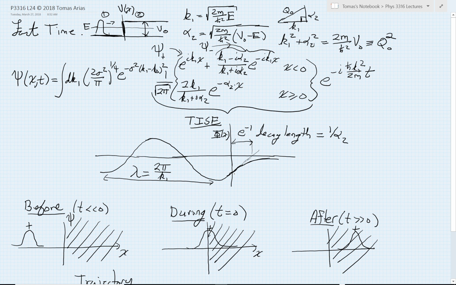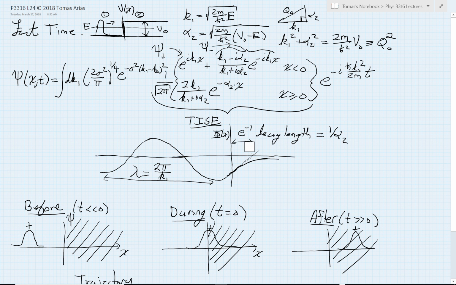The last thing I wanted to point out is that the characteristic distance for this type of exponential behavior is not a wavelength, but what we call the decay length of the exponential. You either think of it as the point where the exponential decreases by a factor of 1 over e. That's the 1 over e decay length. Graphically, that decay length represents the point where if I were to extrapolate my slope to the horizontal axis, the distance that I would have traveled.